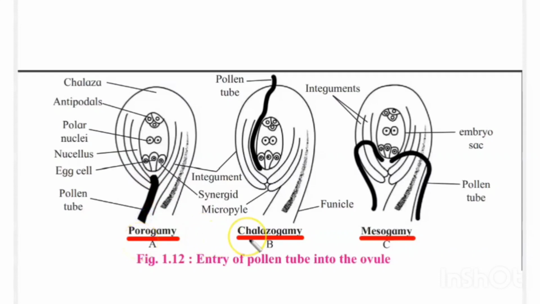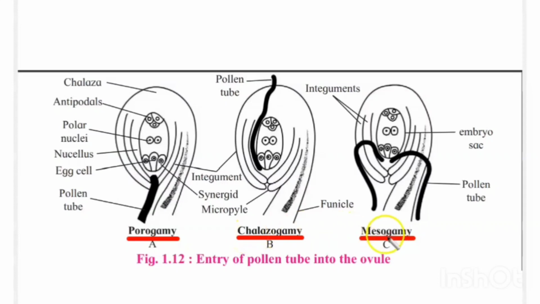Second is chalazogamy. In chalazogamy, the pollen tube enters through the chalazal base. We know that when we study the structure of the ovule, the chalaza is the base of the ovule, and in some plants the pollen tube enters the ovule through the chalazal base, and that is called chalazogamy.